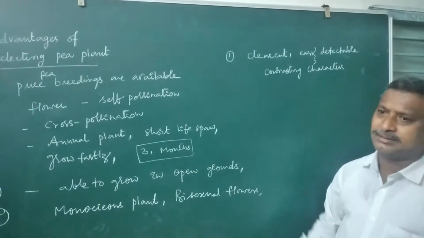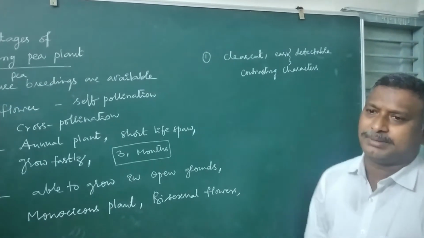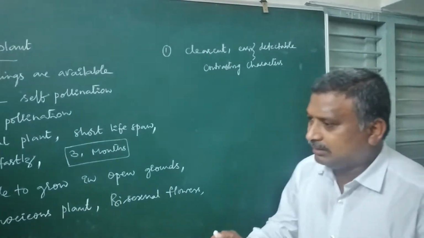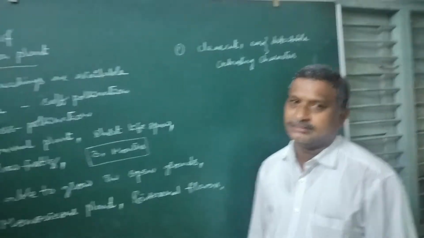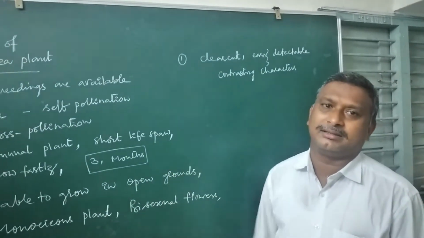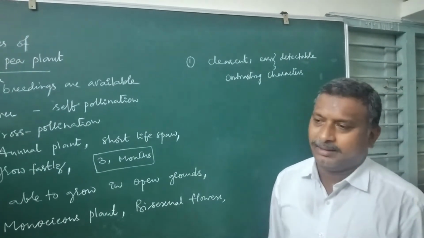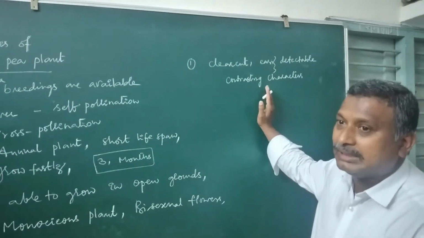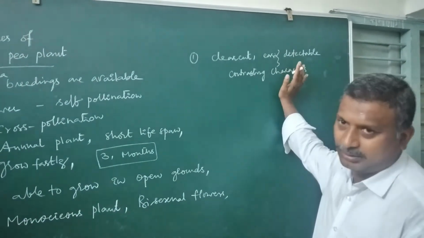Some plants are with a tall nature, some plants are with a dwarf nature. The flower color, some may be red, some may be white, like that. Contrasting characters will always be clearly, easily detectable.